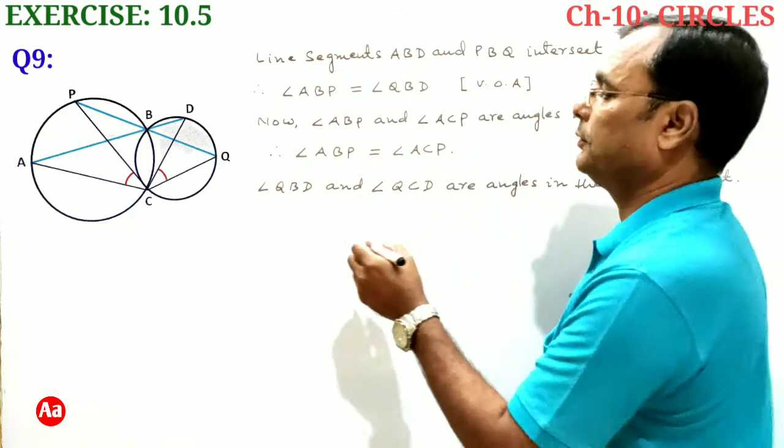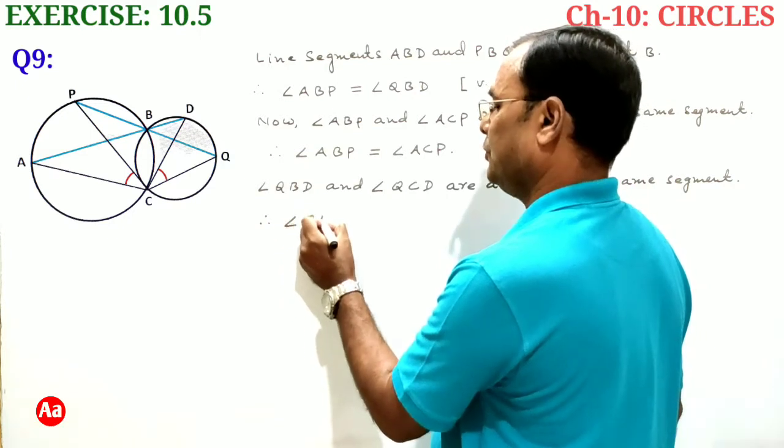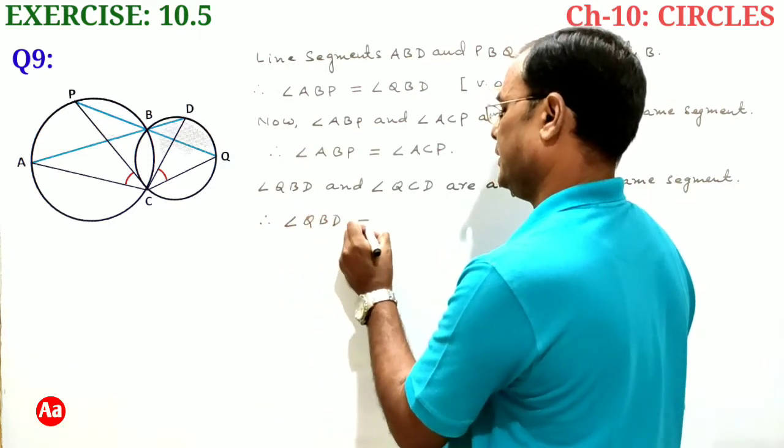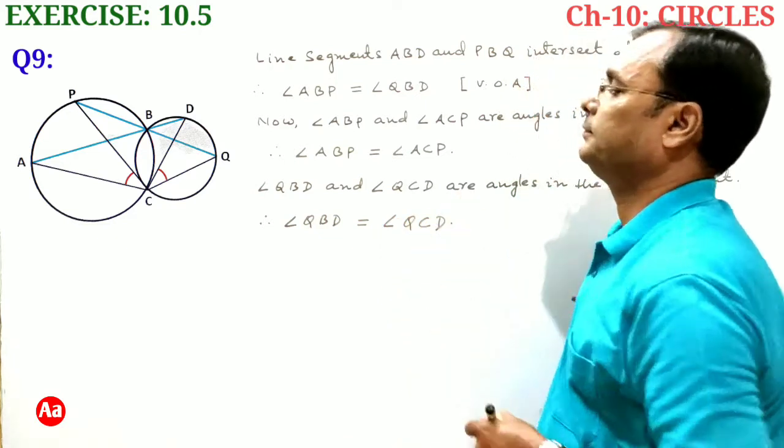And therefore, angle QBD is equal to angle QCD.